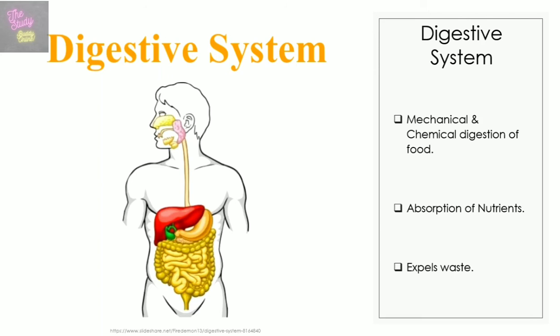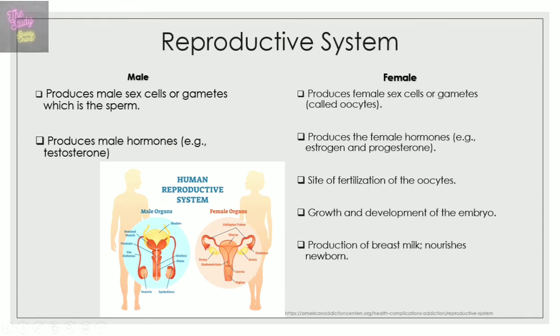The digestive system also functions in the absorption of nutrients. It removes waste products from undigested foods and expels the waste products. And note that the waste is solid waste, unlike urine, which is expelled by the urinary system.